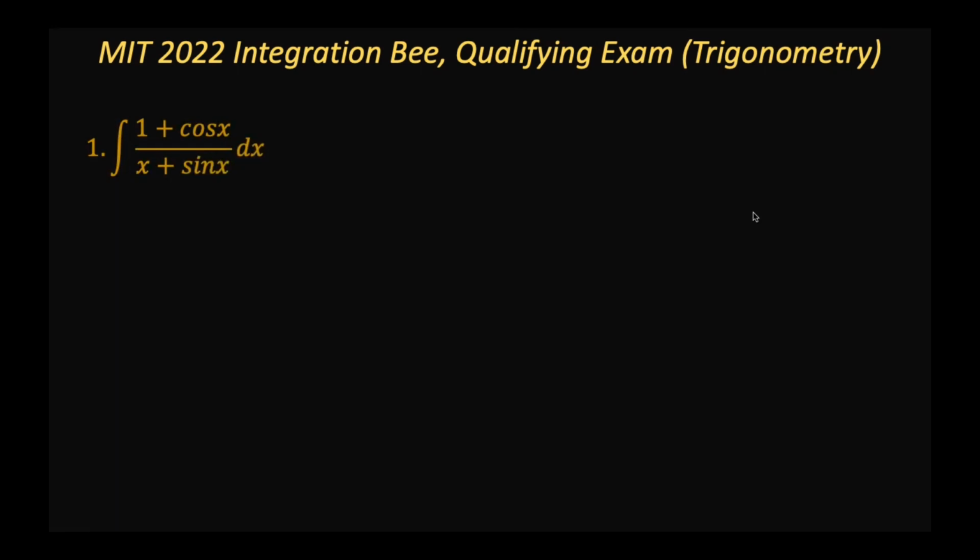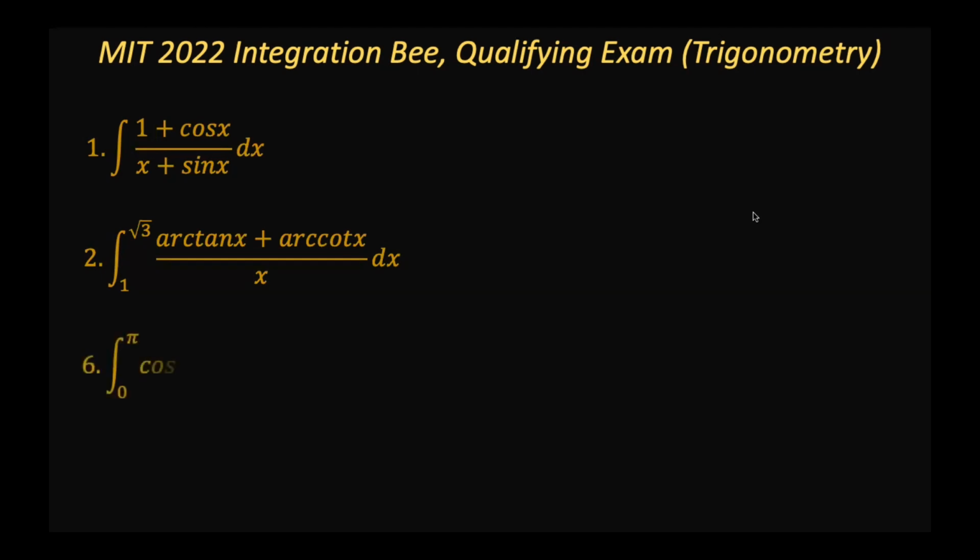That's the indefinite integral of 1 plus cosine x over x plus sine x. The second problem is problem number 2, which is the definite integral of arctangent of x plus the arccotangent of x over x from 0 to square root of 3.